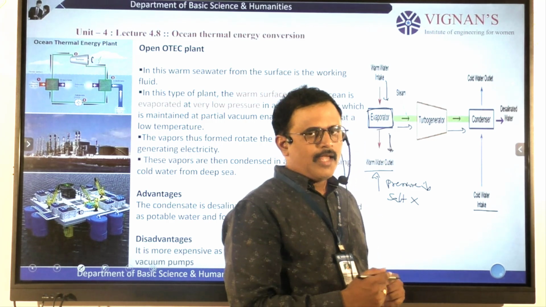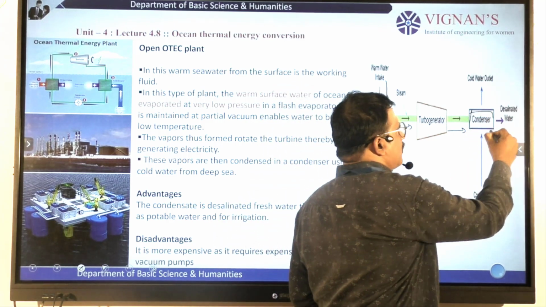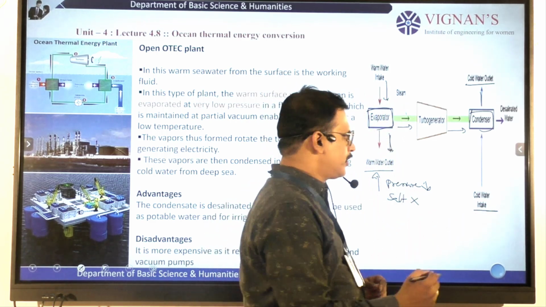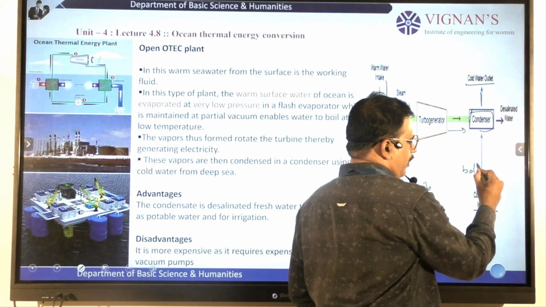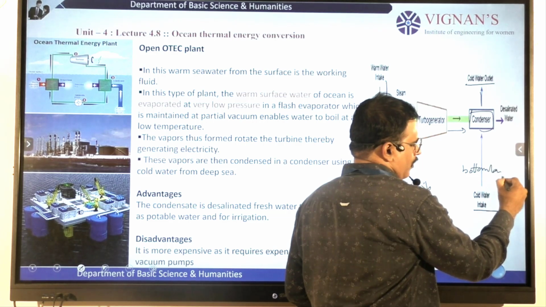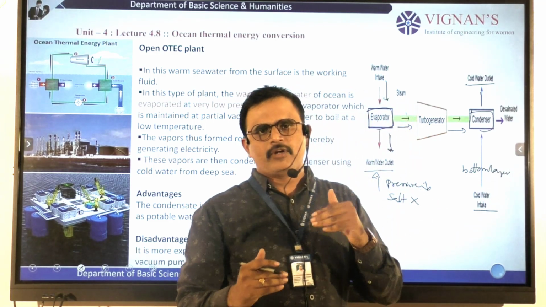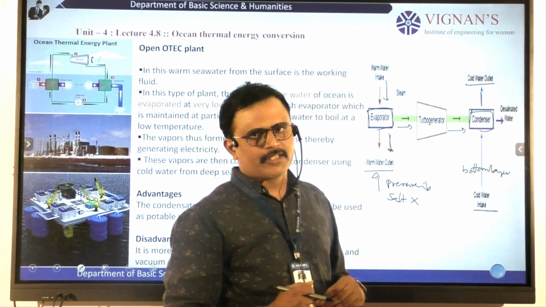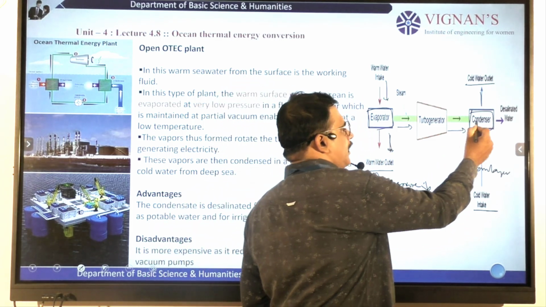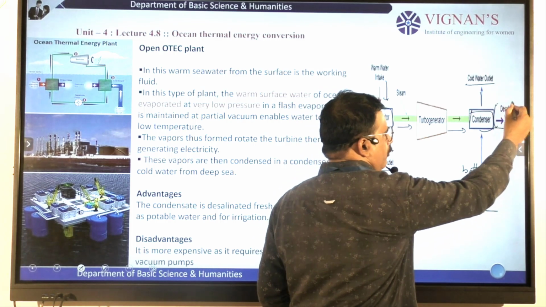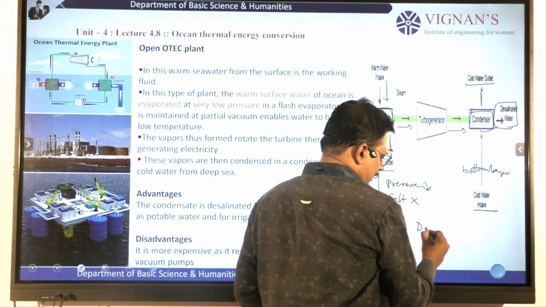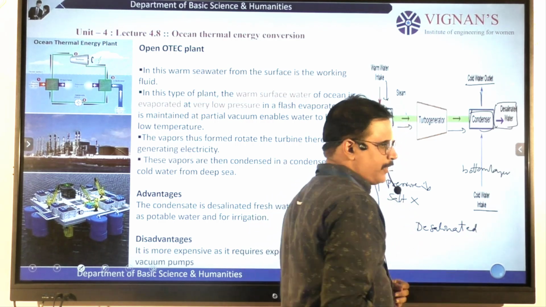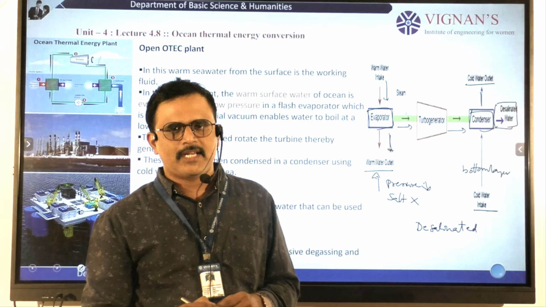That steam comes outside and enters into the condenser. Surrounding this condenser, we supply cold water, which is from the bottom layer of water. We apply the low level water for condensation purpose. After condensation, we observe a product called desalinated water, that means salt removed water.